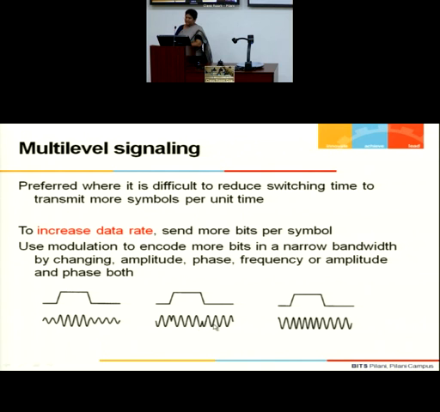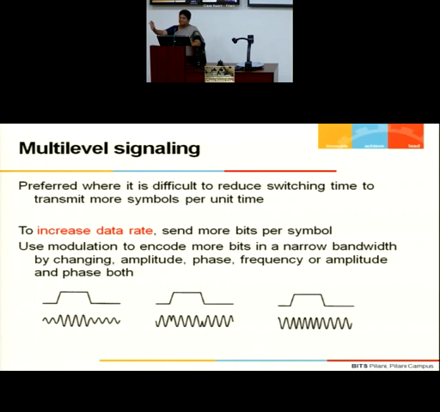Similarly, in phase modulation, when you change the phase, can you see this is 180 degrees? Suddenly the pulse has changed its phase by 180 degrees. So it's a sine theta, it would be a positive data, and when it is 180 degrees apart, it would be a negative data. So you are changing the phase. Again, you are not changing the frequency.